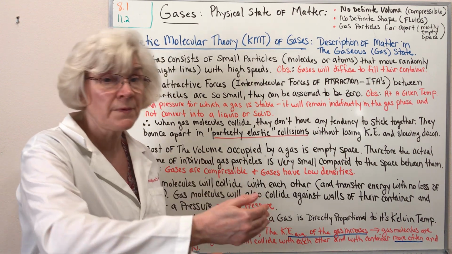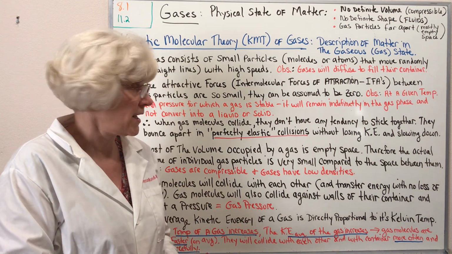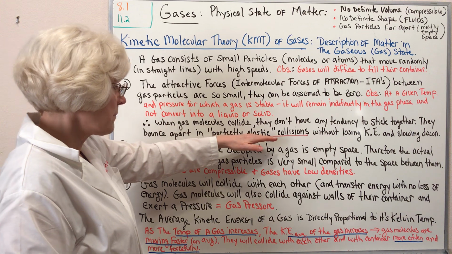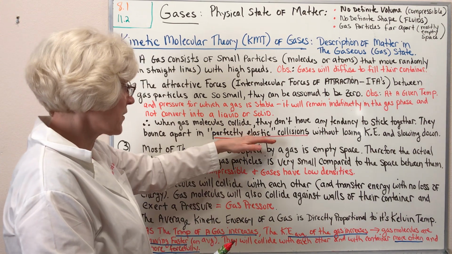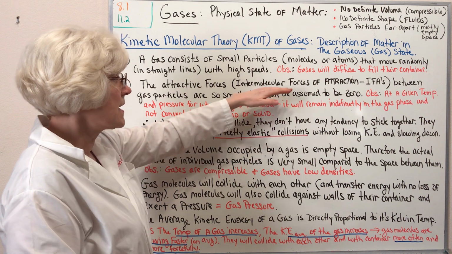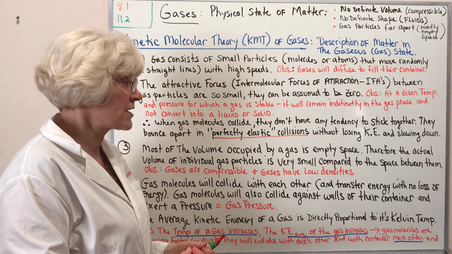One can speed up, another can slow down, but they don't lose energy, right? So we're postulating that gas molecules must have perfectly elastic collisions because there are no significant intermolecular forces of attraction.